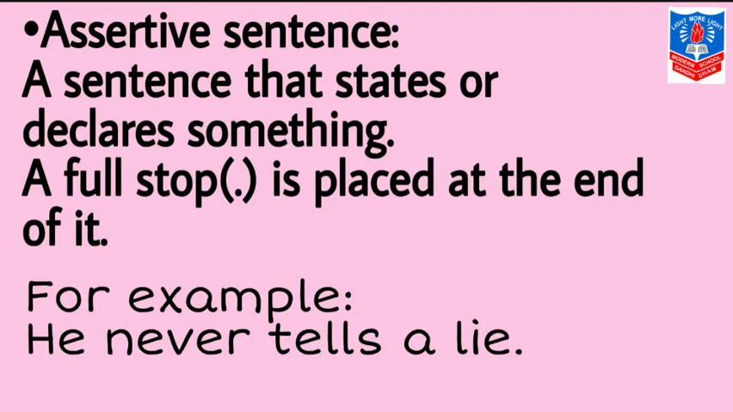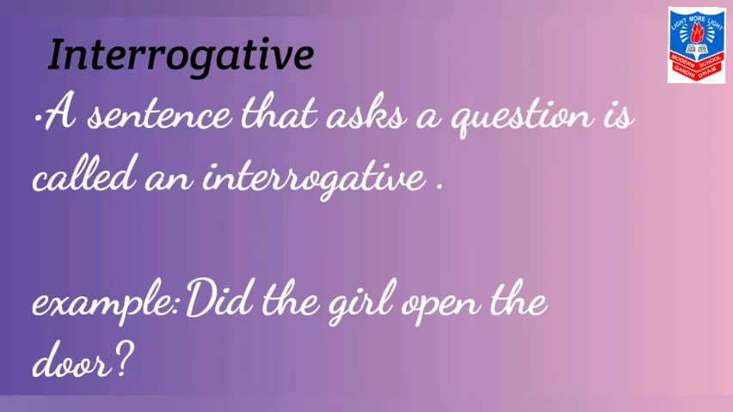Let's understand the next thing. What is an interrogative sentence? An interrogative sentence is when someone asks a question. That means a sentence that asks a question is called an interrogative sentence. For example, did the girl open the door? And we are going to put a question mark.